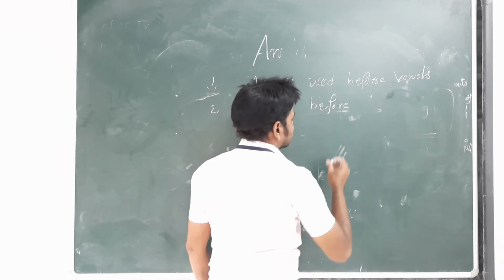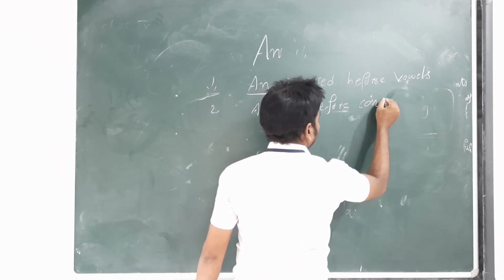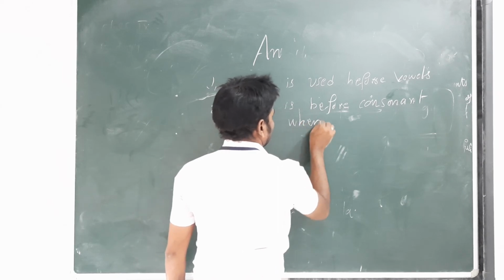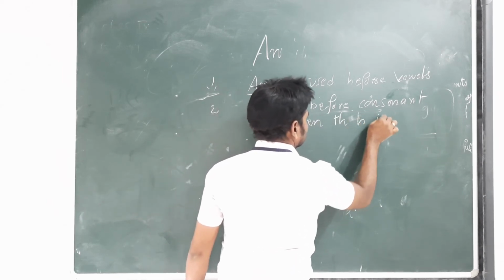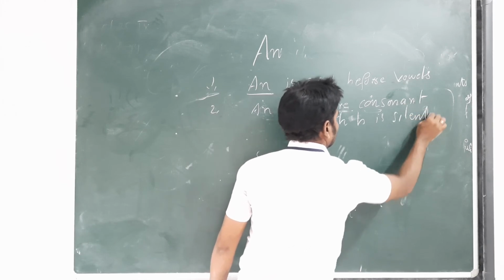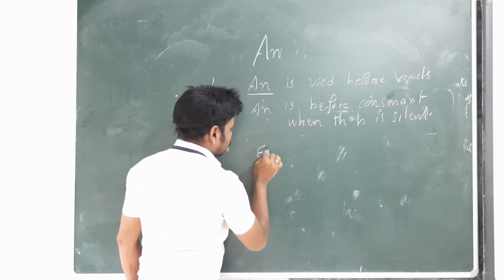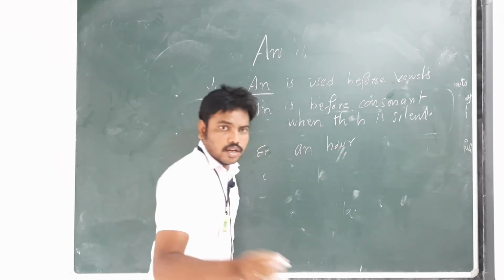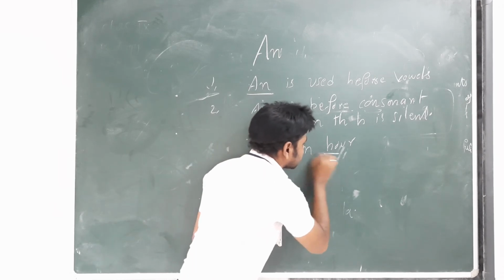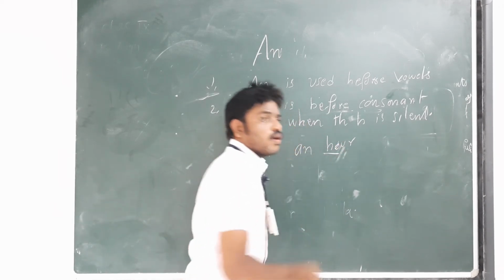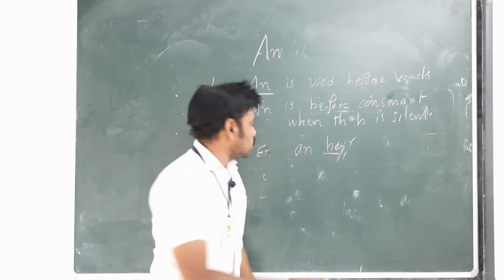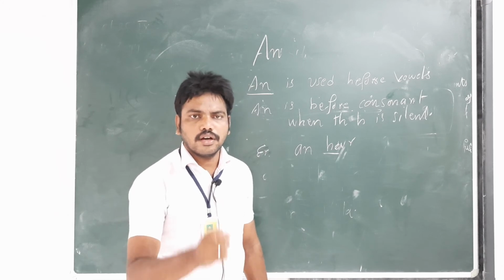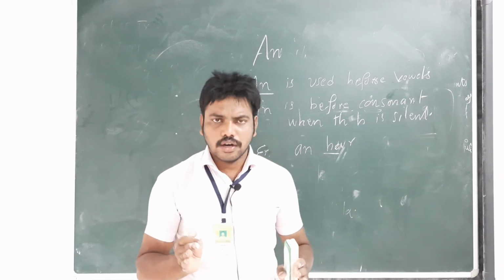Before consonants, when the H is silent. For example, an hour. Listen carefully: an hour. H is silent here; you should pronounce it as our. So O is called a vowel sound, an hour.